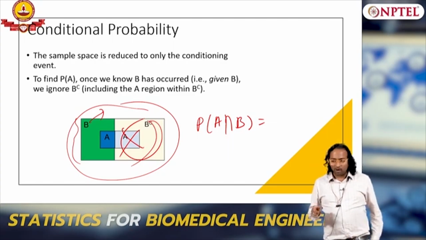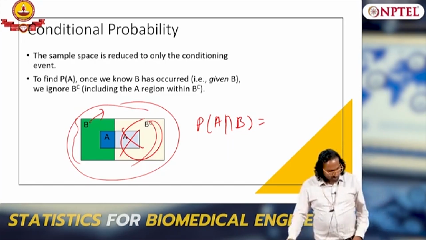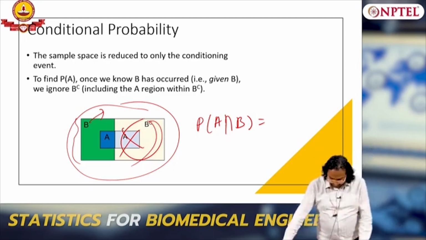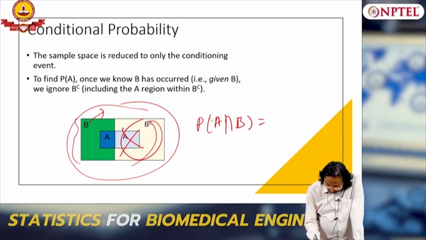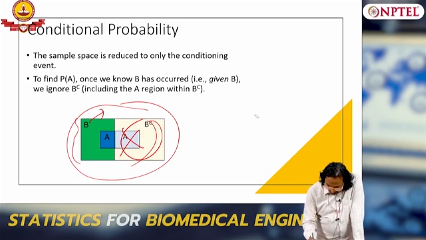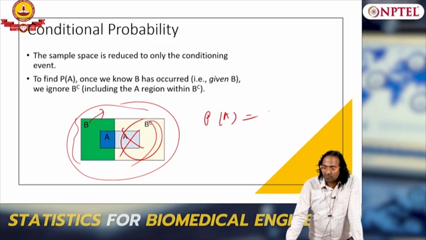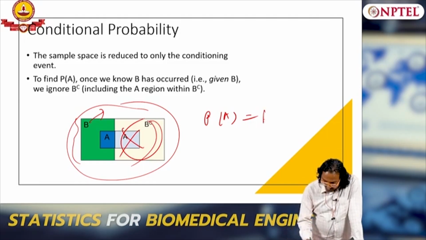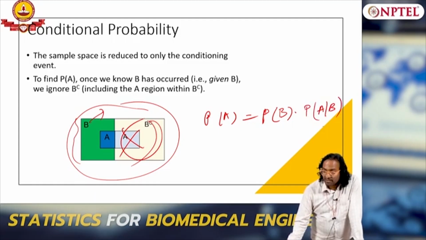Now I am looking for what is probability of A. Let us look at slightly different. What is probability of A from this figure? Probability of B into probability of A given B.